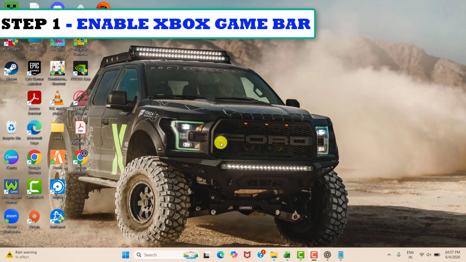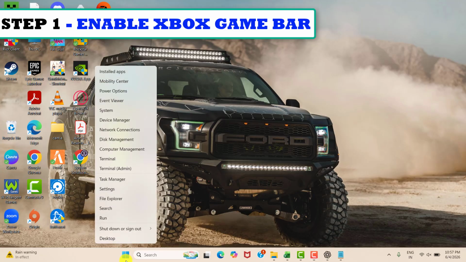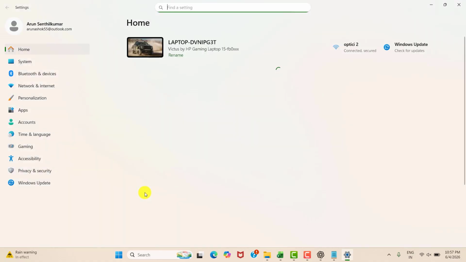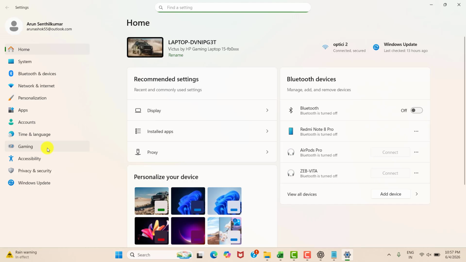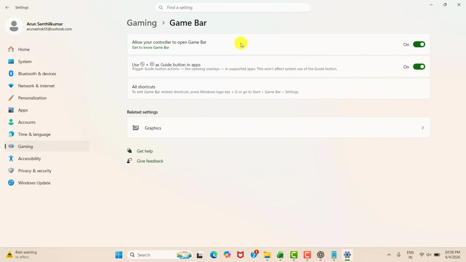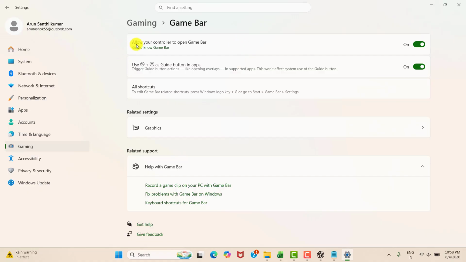So first step is to enable Xbox Game Bar. For that you need to enter into your search bar and then enter into your settings. Over the settings, you need to enter into gaming and then game bar. Over here you may see allow your controller to open game bar.